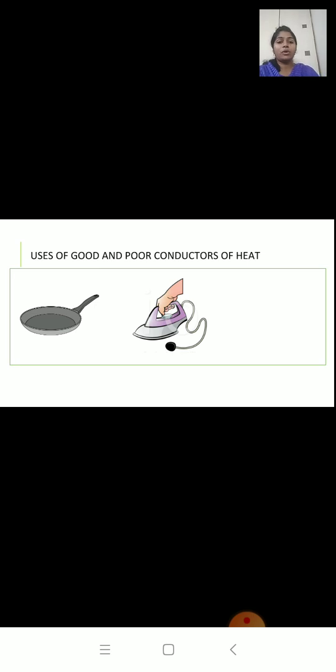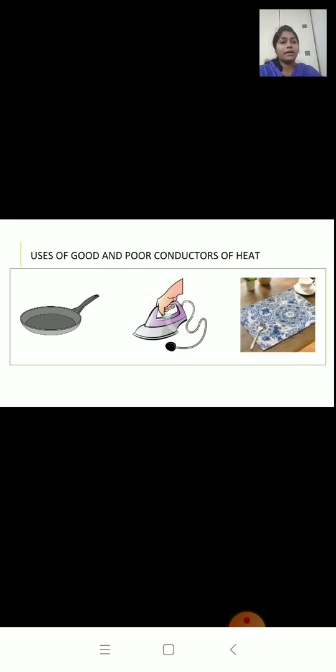Second is the iron box. The base of the iron box is made up of metal and the handle is made up of plastic. Okay, so when this electric iron gets hot, the plastic handle remains cold so that we can hold the iron box safely.